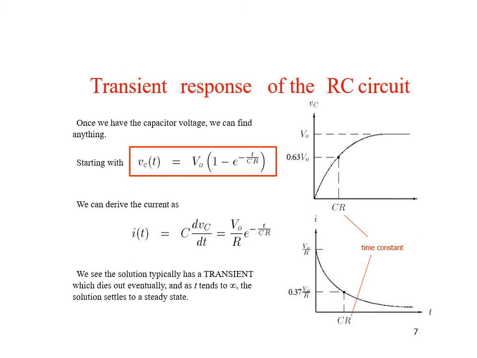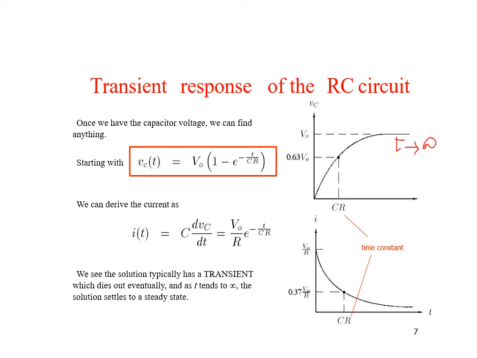Now this is the transient behavior of the series RC circuit. We can see that as time elapses, this term tends to 0. So the voltage across the capacitor rises exponentially and becomes equal to V0 when time t tends to infinity. Here RC is the time constant.